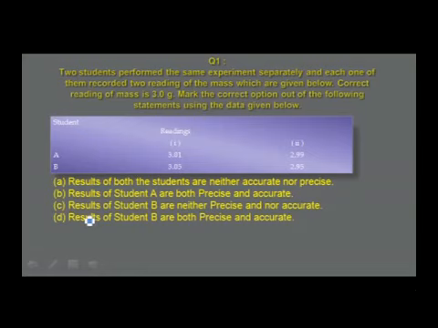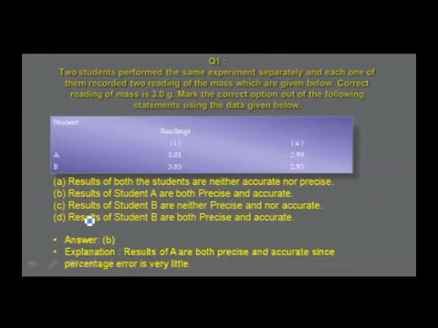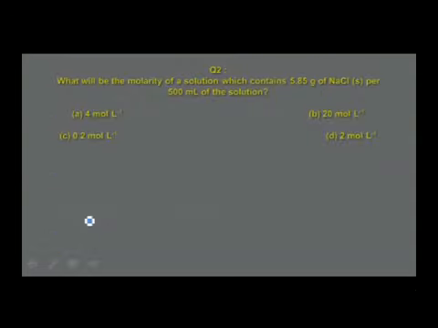Notice that student A has performed this experiment to get the values 3.01 and 2.99, which are very close to each other, and they are in agreement with the actual value, that is 3.0 gram. Therefore, the answer is B, and the experimental percentage error is very little. Therefore, we consider the recordings of student A are both precise and accurate.